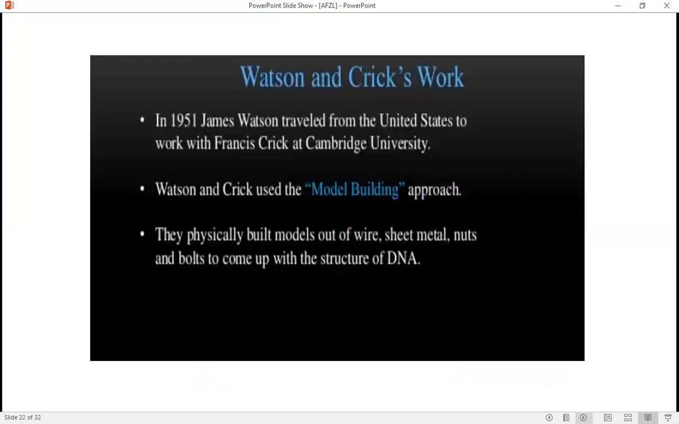This is Watson and Crick's work. In 1951, James Watson traveled from the United States to work with Francis Crick at Cambridge University. Watson and Crick used the model building approach. They physically built models out of wire, sheet metal, nuts, and bolts to come up with the structure of DNA. This is the actual work behind the discovery of the structure of the DNA.